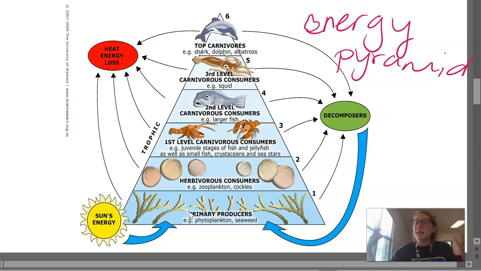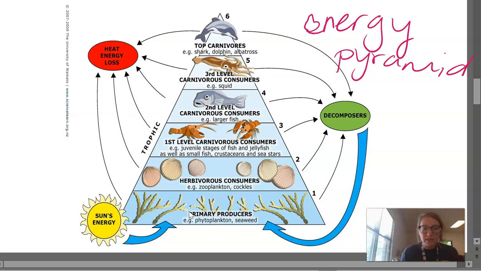The sun is just a big ball of energy, the star in our solar system, spewing out energy in the form of light. Phytoplankton and plants can only obtain 10% of that sunshine coming down at them.